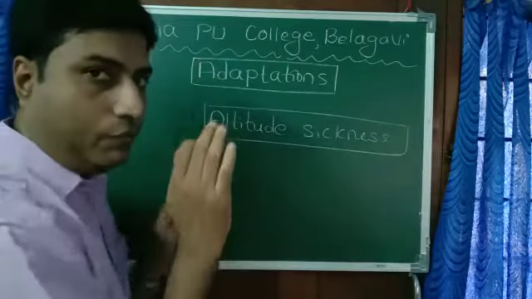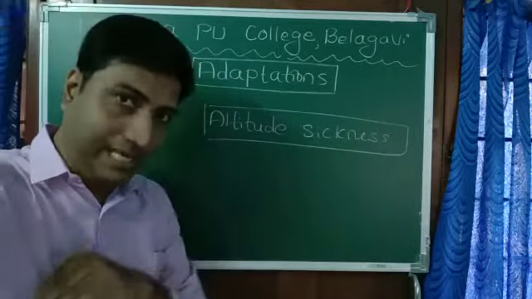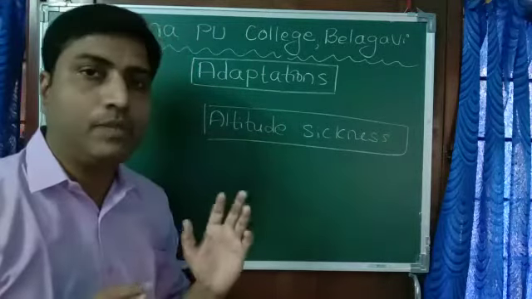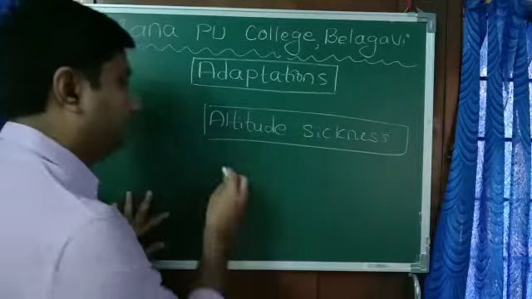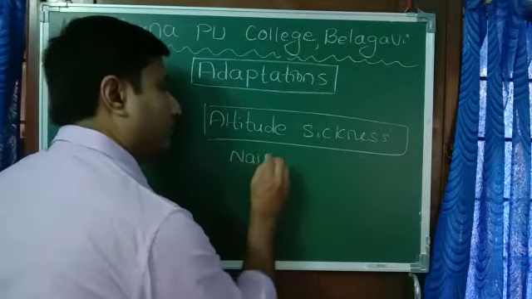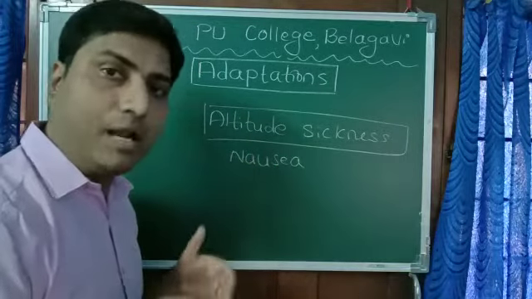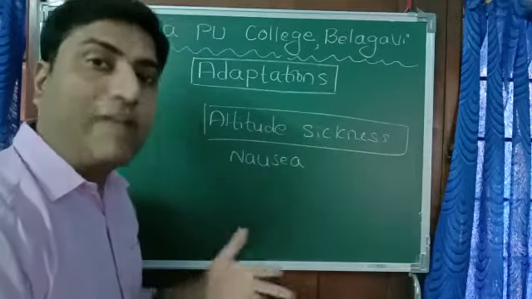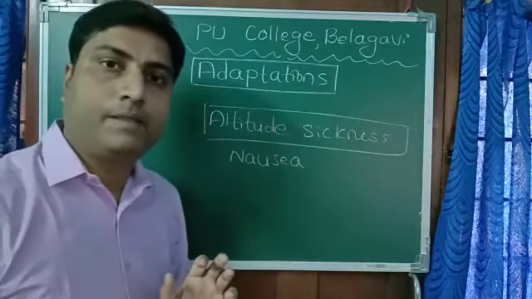Altitude means height. When we reach that height, the symptoms are nausea, which means a vomiting sensation, heart palpitation, and fatigue, that is, tiredness. These are the symptoms of altitude sickness.